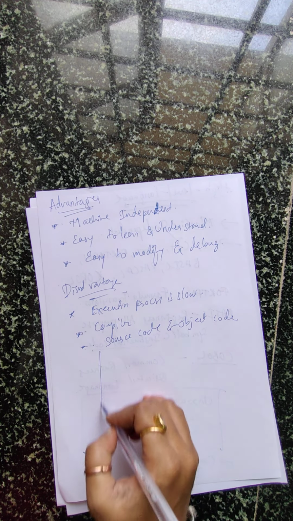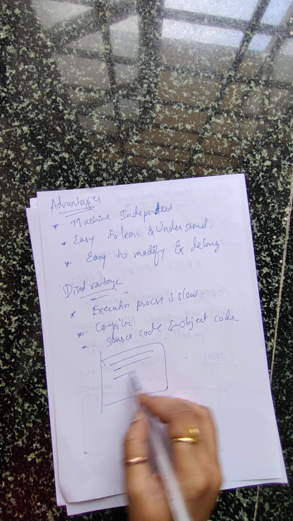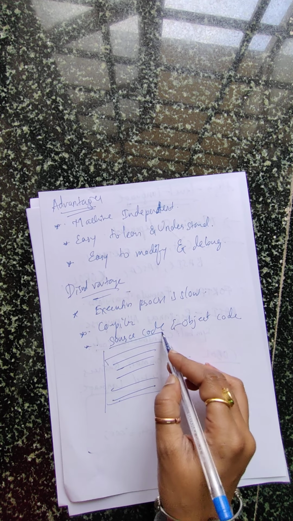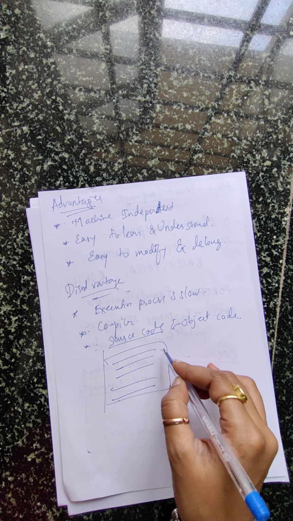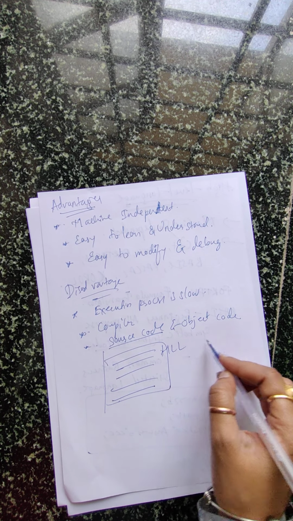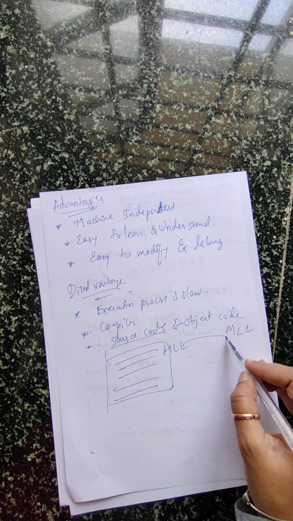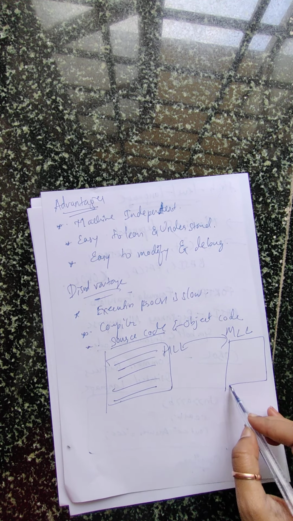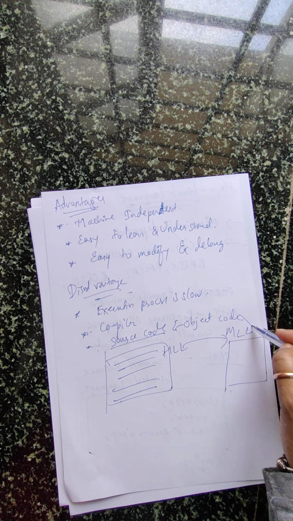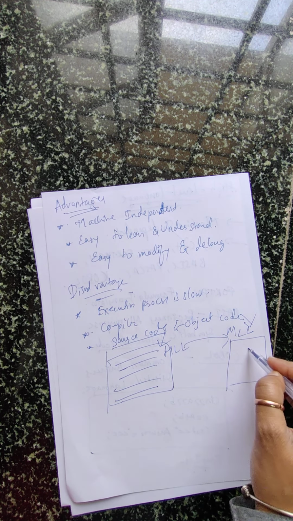The code you write in your English like statements, what we write in high level language, that is called source code. The machine won't understand this high level language, so it needs to be converted again into machine level language. Done? So what we convert into your machine level language, that is called your object code. So this is your source code, this is your object code.